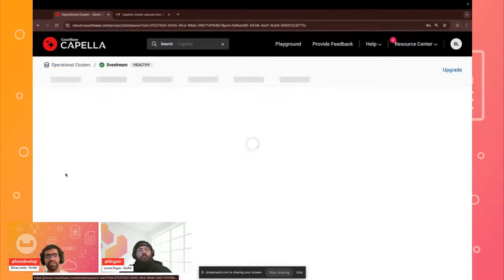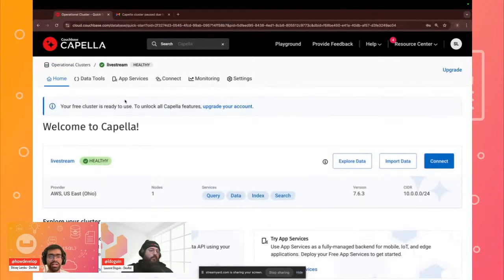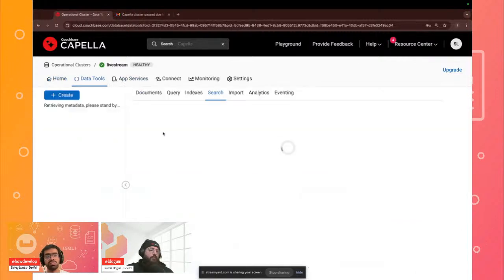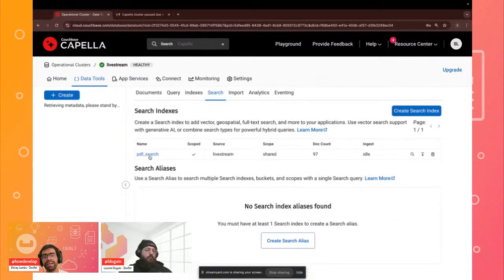If I go to my database over here and go to the data tools, I will be able to see this PDF vector search index. This is used specifically to define your vector index, referring to the specific field inside your scope and collections that is being used as your embedding.